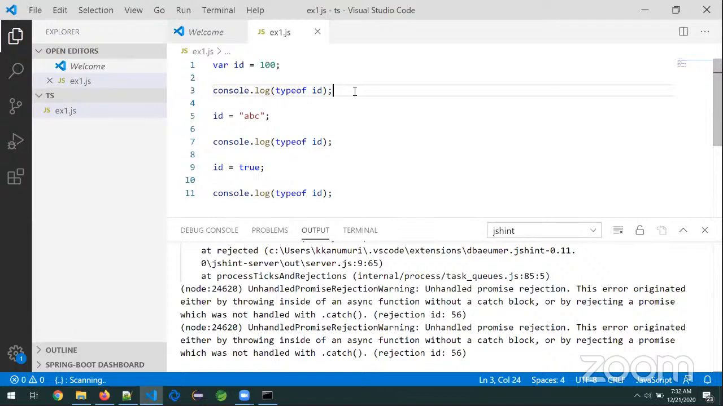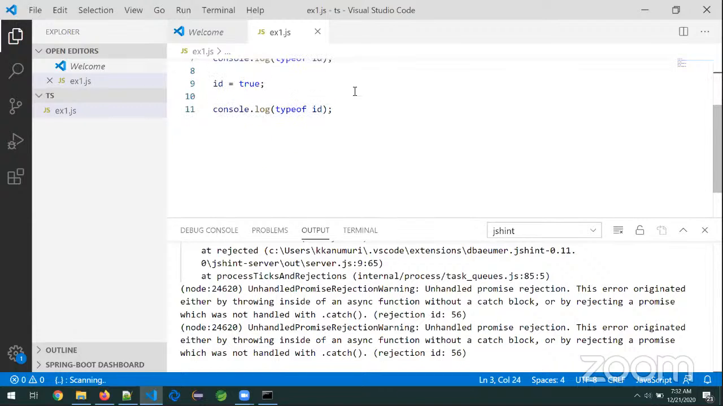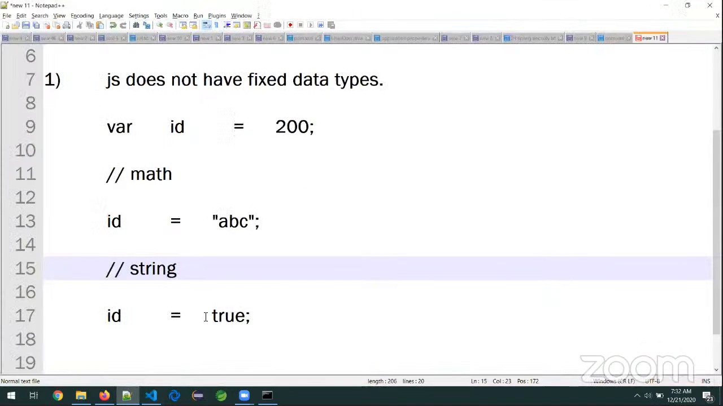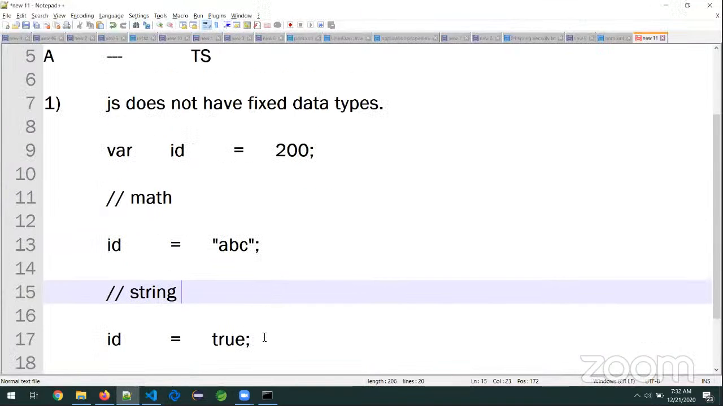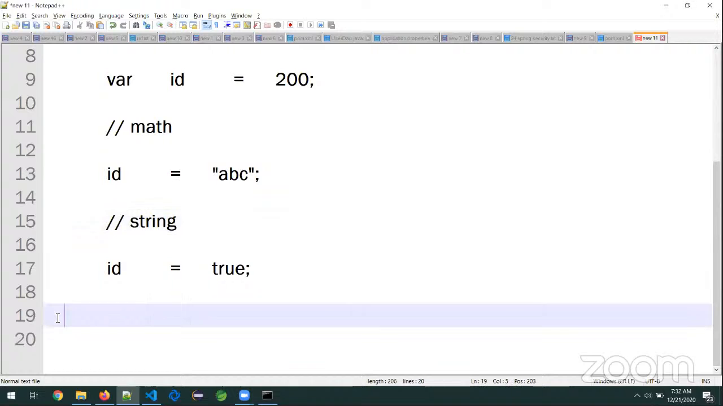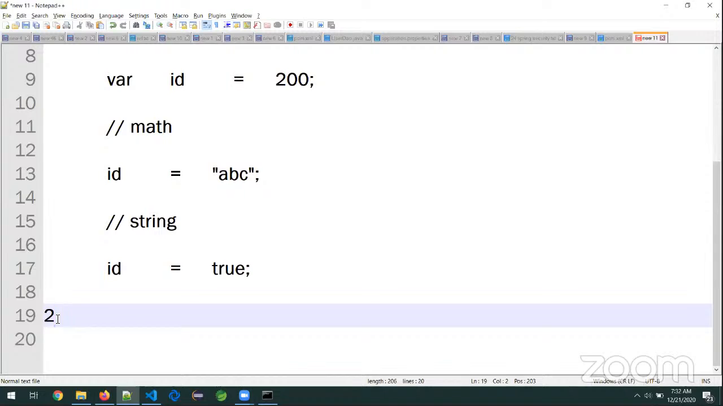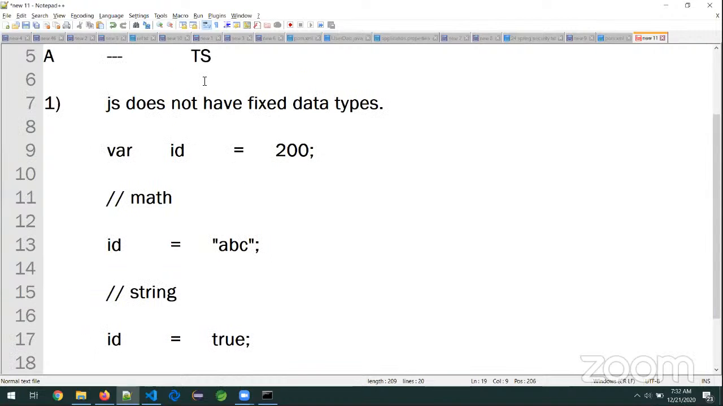Are you following, everyone? I'm asking, say yes or no. Very good. So far, guys, it is very simple. We are giving the reasons for why we should use TypeScript.